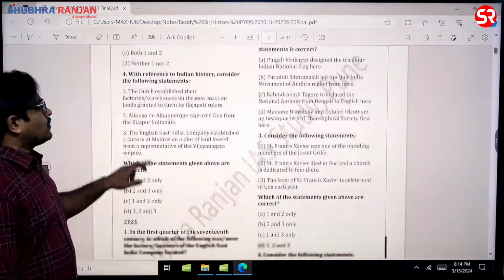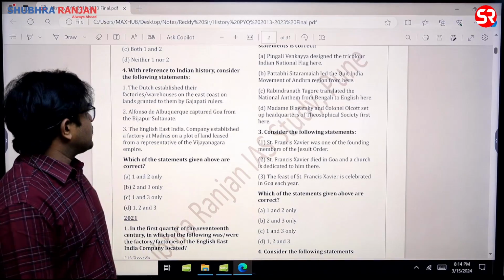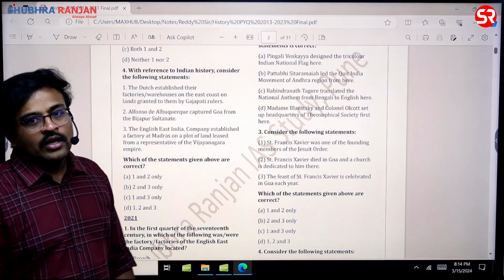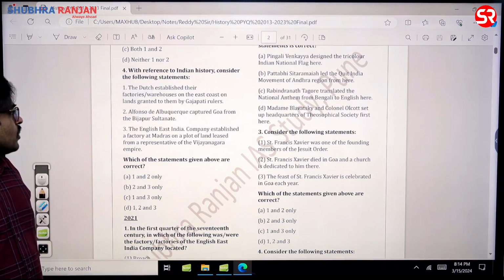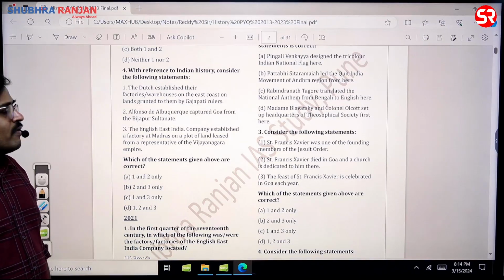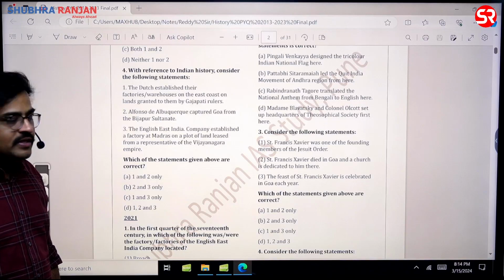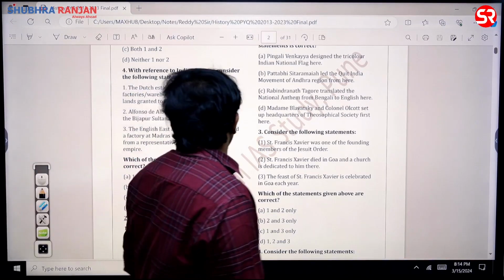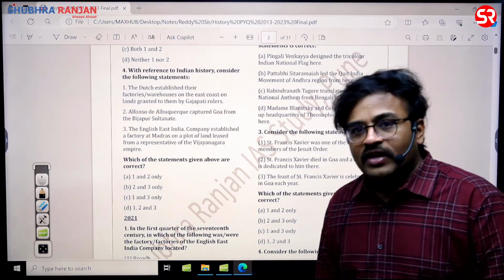The next question: with reference to Indian history, consider the following statements. The Dutch established their factories or warehouses on the east coast on lands granted to them by the Gajapati rulers, sir. Then the second statement: Alfonso de Albuquerque captured Goa from the Bijapur Sultanate. I told you that the European trading companies is a very important section. The English East India Company established a factory at Madras on a plot of land leased from a representative of the Vijayanagara Empire. In fact, this is a very, very good question, sir.